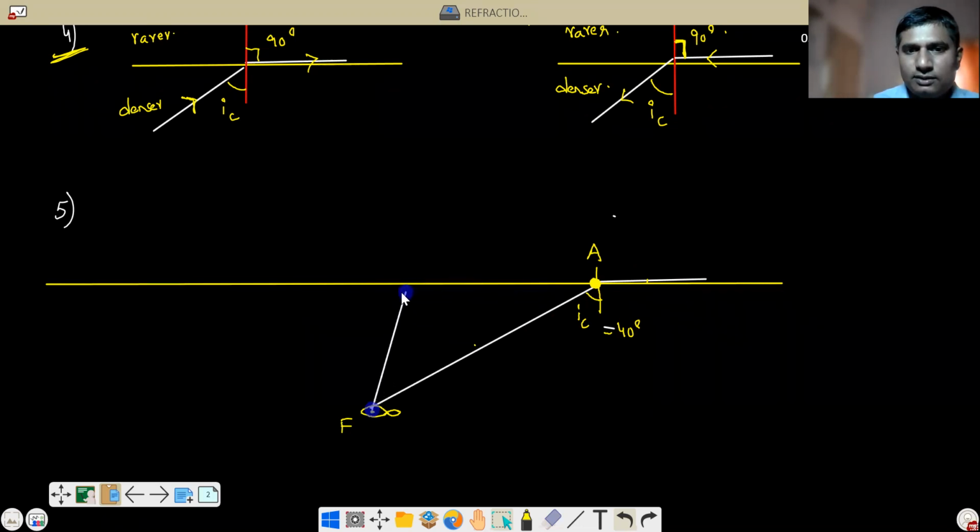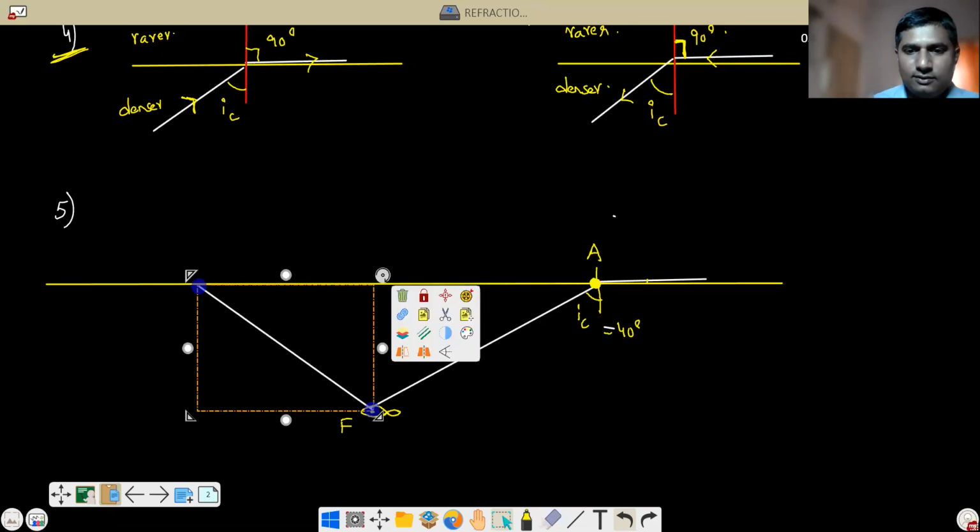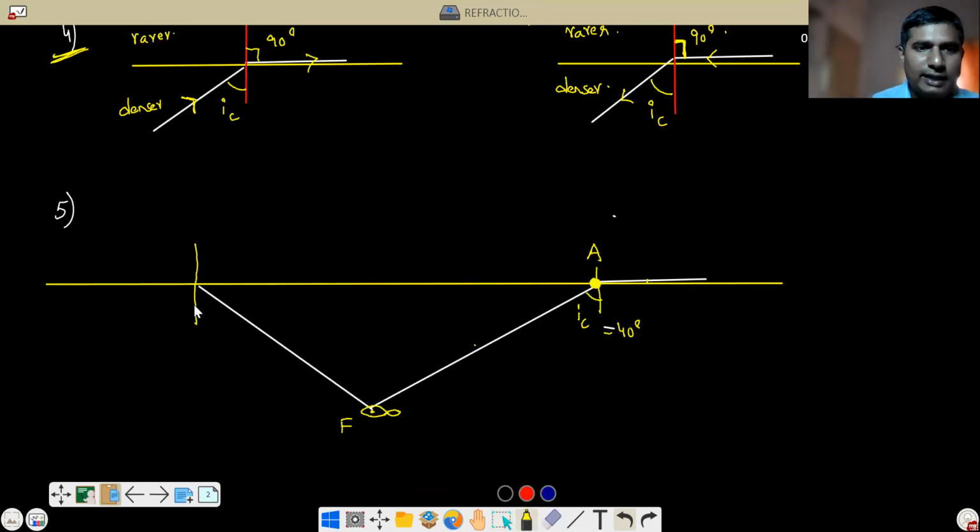There it is 0, angle of incidence with the normal. Same way here also 0, first 0, then 10, 20, 30, 40. So somewhere around 40 only it will happen. This is also the angle of incidence. More than this, the angle will be greater than the critical angle, so it will get reflected back.